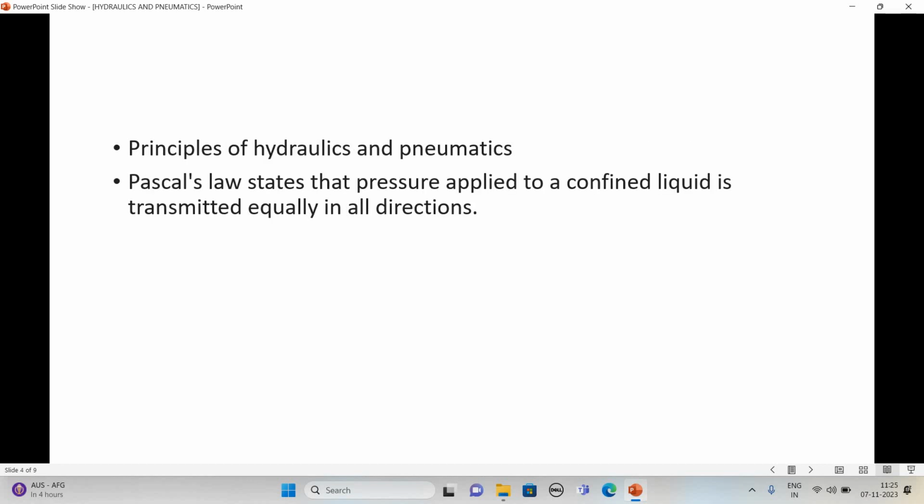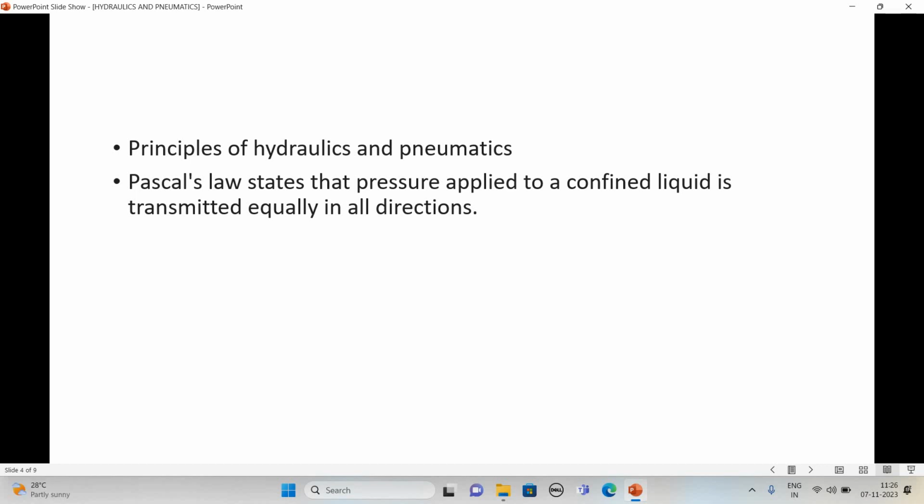The main principle of hydraulics and pneumatics: hydraulic and pneumatic systems work on the principle of Pascal's law. Pascal's law states that pressure applied to a confined liquid is transmitted equally in all directions. Normally it states that the intensity of pressure remains the same in all directions.